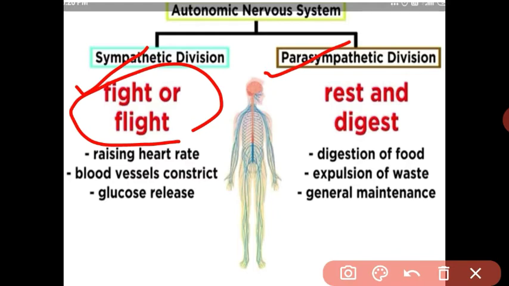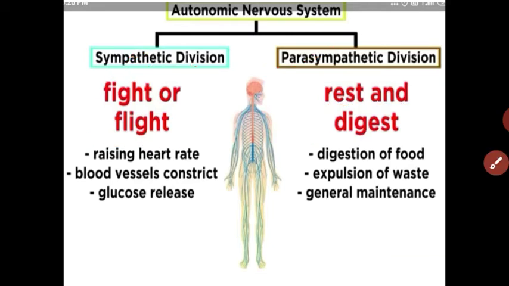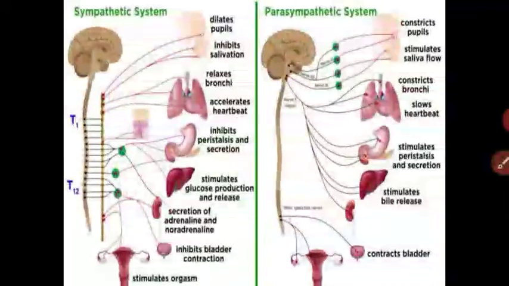And parasympathetic means the rest condition, when you are digesting food, expelling waste, and generally in maintenance. This is called the parasympathetic nervous system. Let us see what happens in our body, what the changes are when your body is prepared for action, or when your body is prepared for relaxation. We will see the distinction between the sympathetic and parasympathetic nervous system.